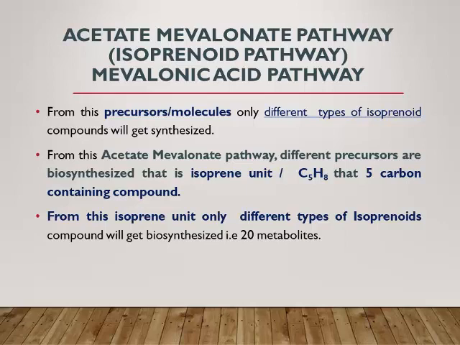From this acetate mevalonate pathway, different precursors are biosynthesized, such as isoprene. The molecular formula is C5H8, a five carbon containing compound. From this isoprene, different types of isoprenoid compounds get biosynthesized, that is terpenoid metabolites.